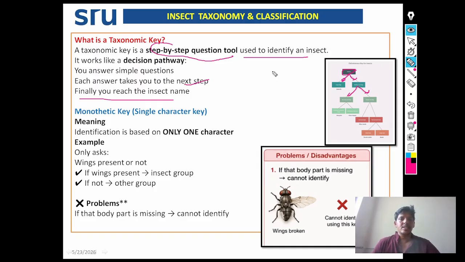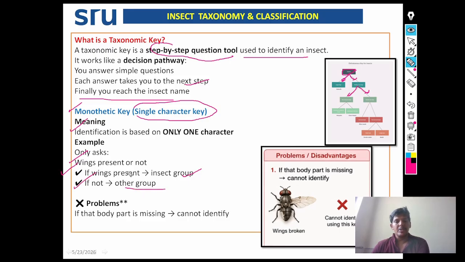See the various types of taxonomic key. That is monothetic key. It uses a single character for identification of the insect. Identification is based on only one character. It asks only one question. See, for example, wings are present or not. If wings are present, this is one insect group. If not, that is the other group.